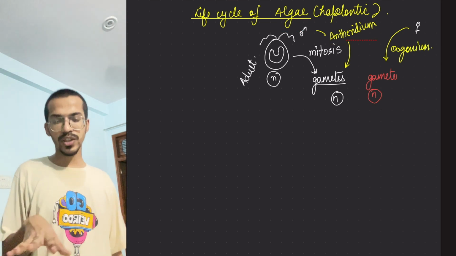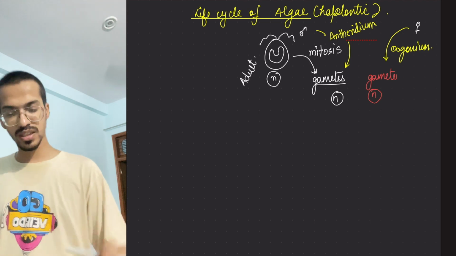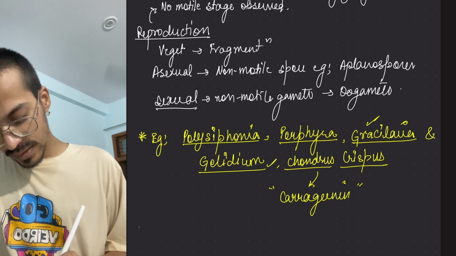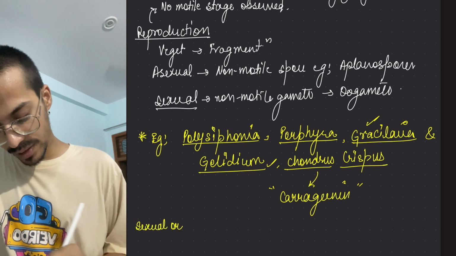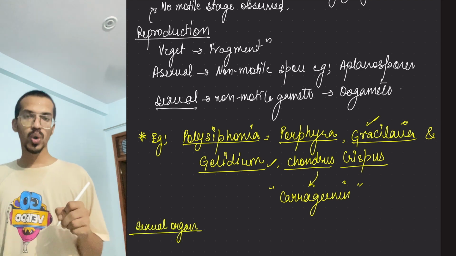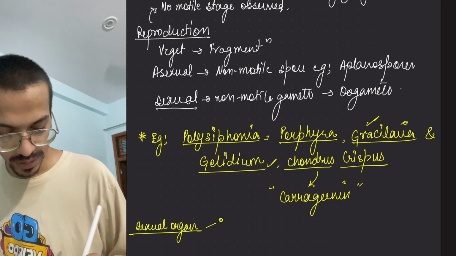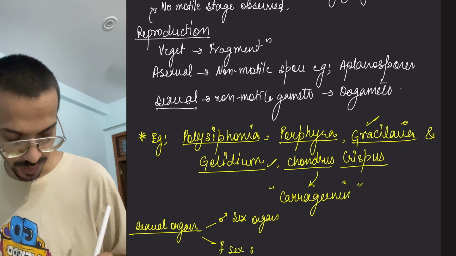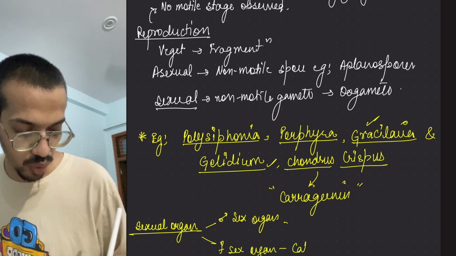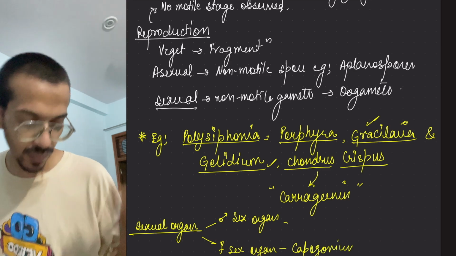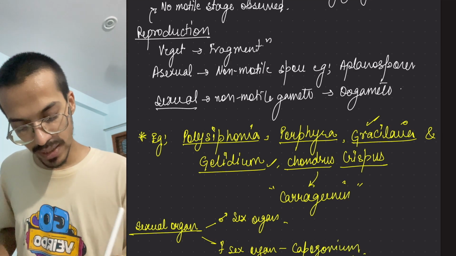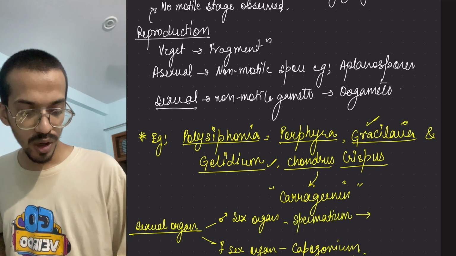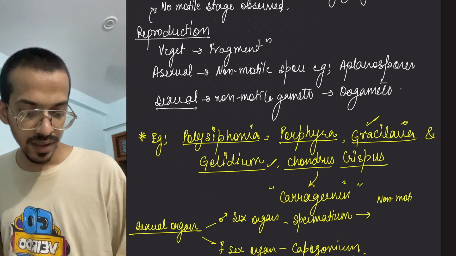One thing I forgot to tell you: in the case of Rhodophyceae, just taking you back over here, the names of the sexual organs in sexual reproduction are a little different. It's not antheridium and oogonium. The female is called the carpogonium, whereas the male is called the spermatangium, and it makes a non-motile gamete called spermatia.